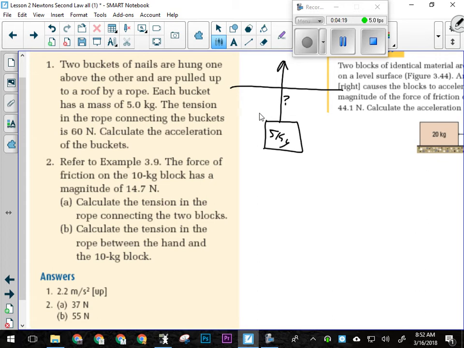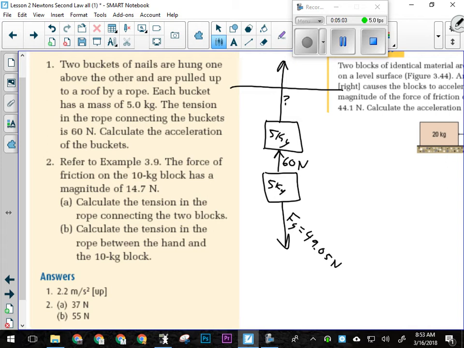We do know that there's a rope connecting the two 5 kilogram buckets, and we know that there's a force of 60 newtons up in that rope. So there's a force of 60 newtons pulling up on the bottom bucket. Everybody okay with that? What force is pulling down on the bottom bucket? Gravity, yeah. And can I calculate that? I can go m times g like we learned yesterday, 5 times 9.81, and my force of gravity is 49.05 newtons. So obviously the bucket's going upwards, yes? There's more force up than there is down?